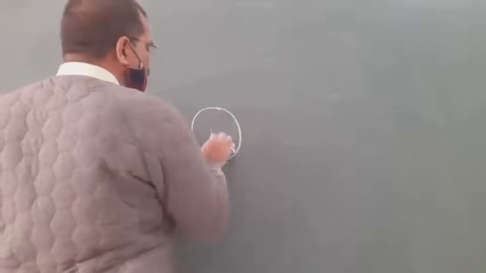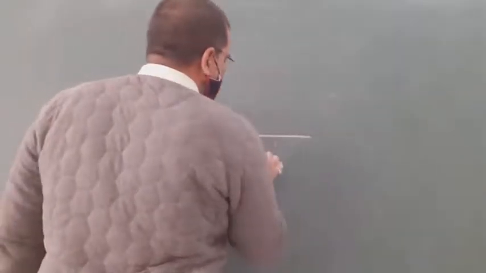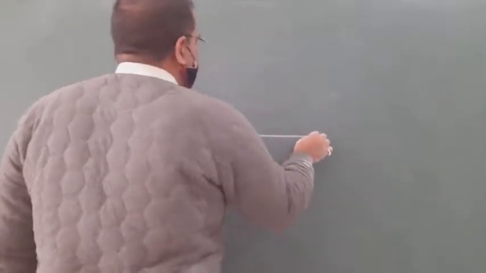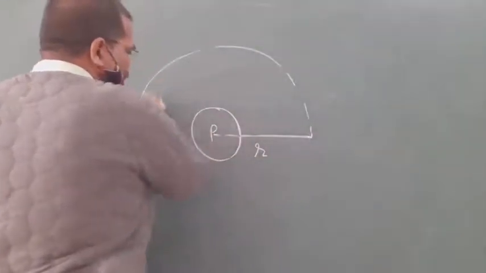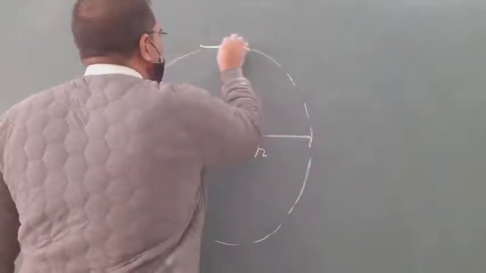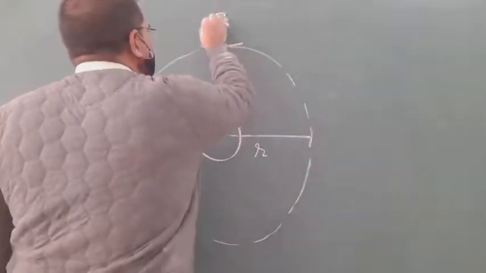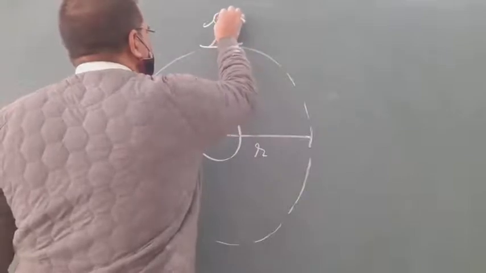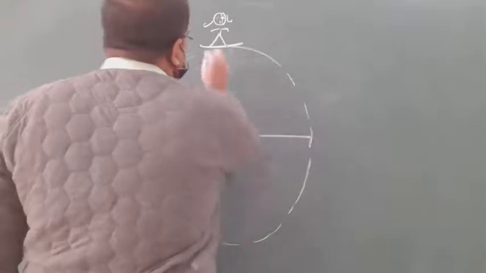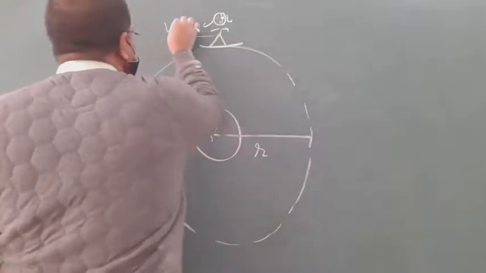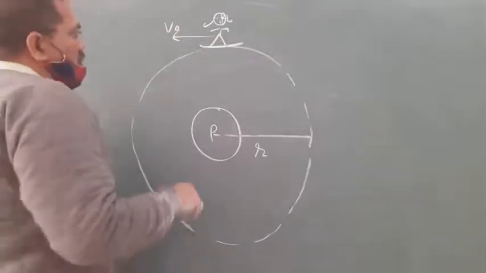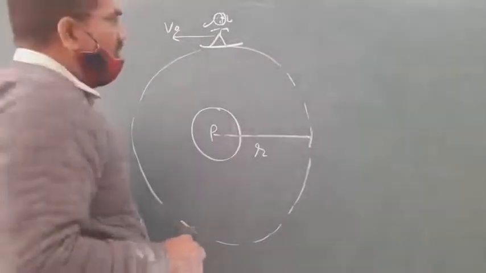This is the planet and this is the satellite, which revolves around the planet like that. A person is sitting, suppose this is a girl, sitting in the satellite, and the satellite speed is V naught.